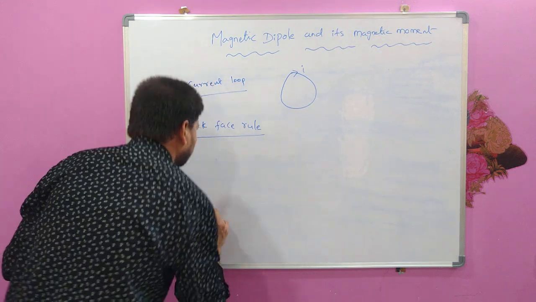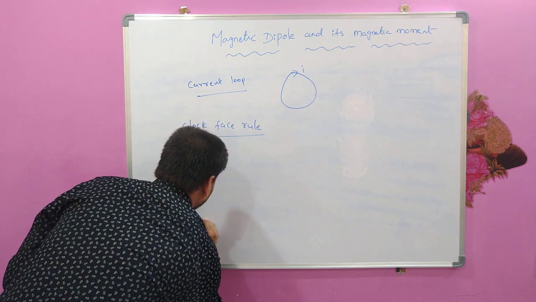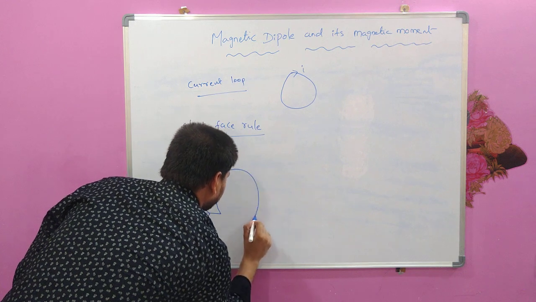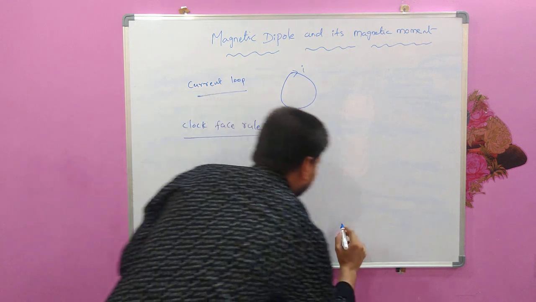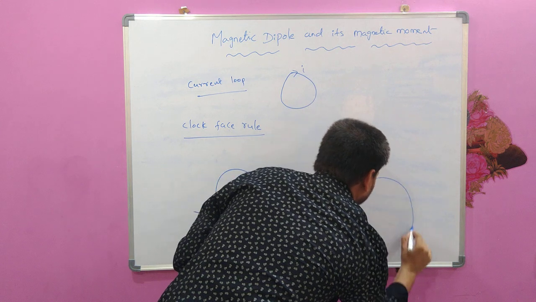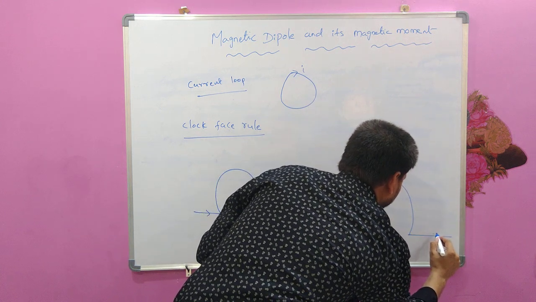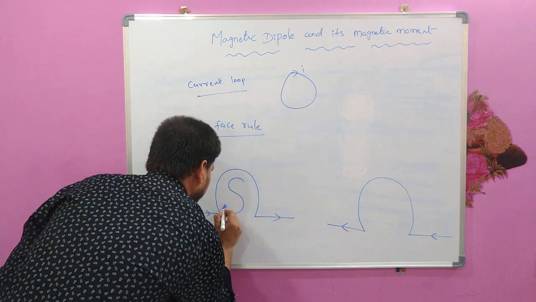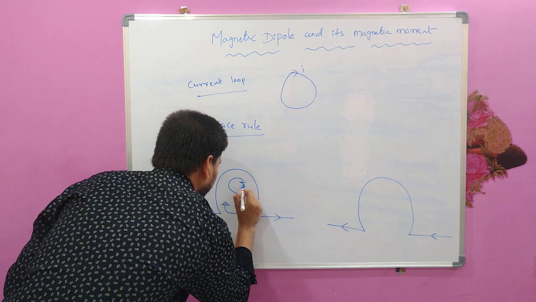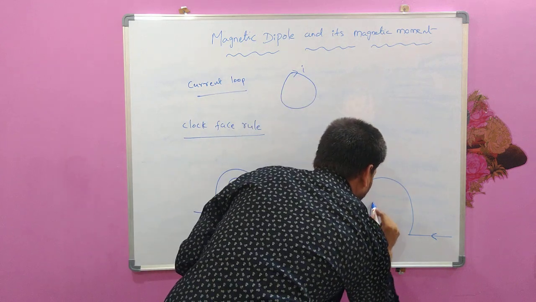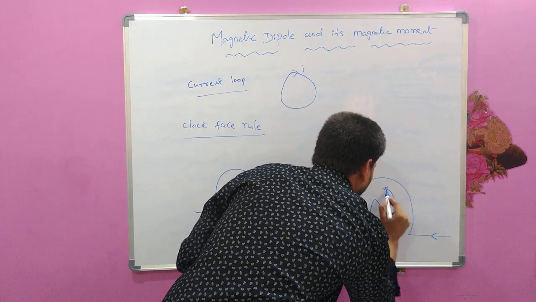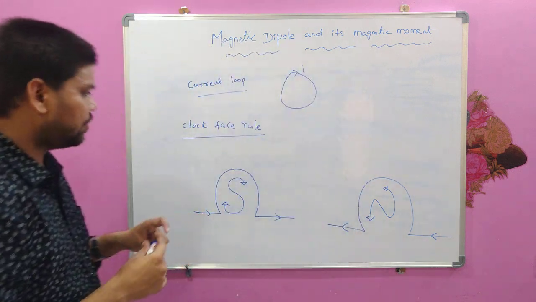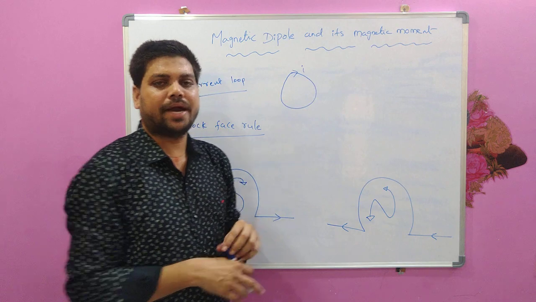Let me draw the picture that will be easy to understand for you. So using this clock face rule, as I said, the poles can be identified.